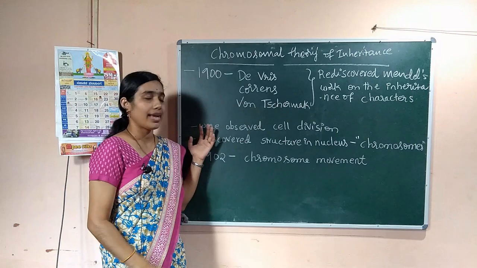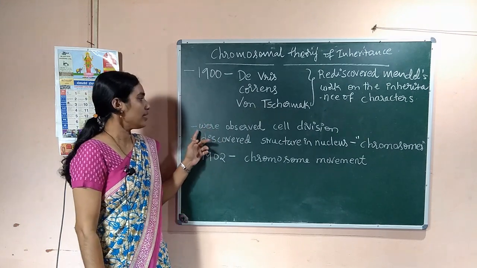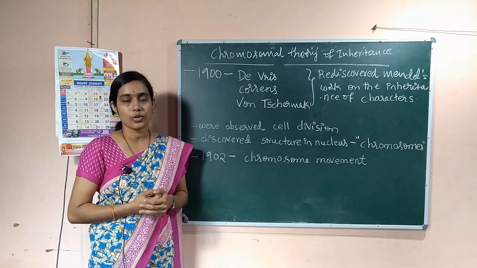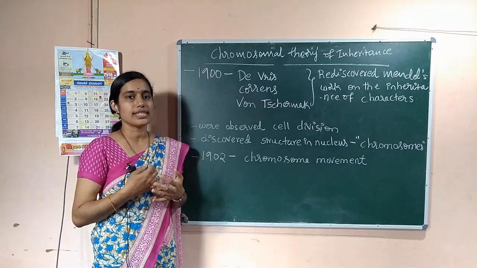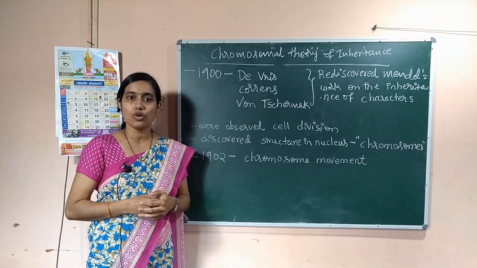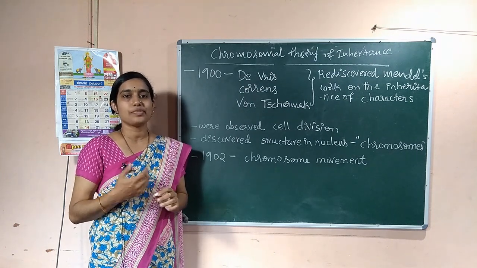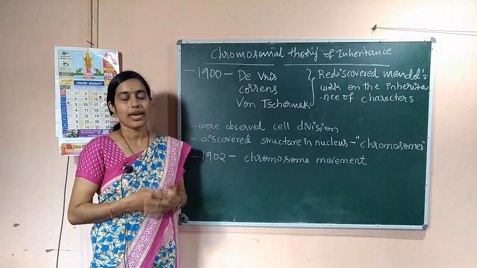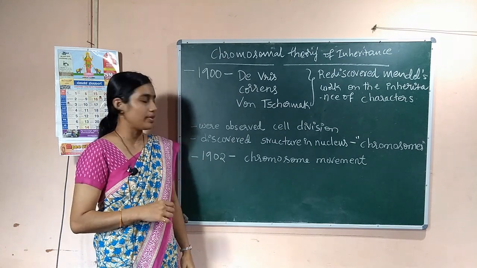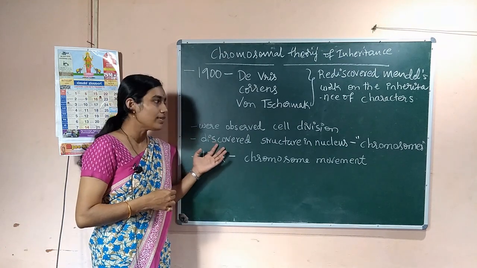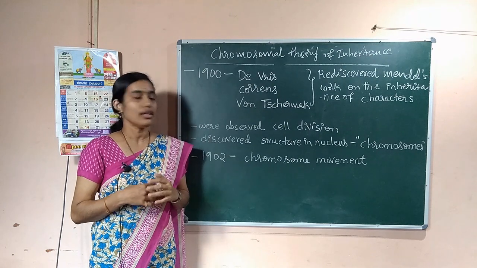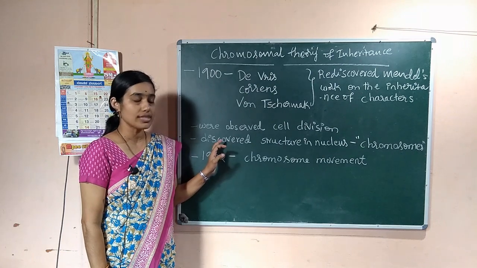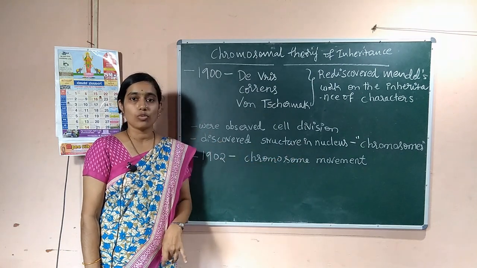That happened in 1900, and they were also able to observe the cell division process under the microscope, because at that time the advancement in microscopy allowed them to observe cell division. They observed how cell division takes place, and they discovered the structure inside the nucleus and called them chromosomes.